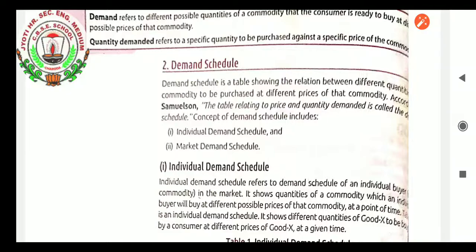According to Samuelson, the table relating to price and quantity demanded is called the demand schedule. The concept of demand schedule includes two things. What two things? Individual demand schedule and market demand schedule. Individual means one person. Market means so many people are there in the market. The way all the people are demanding the same product is known as the market demand schedule.